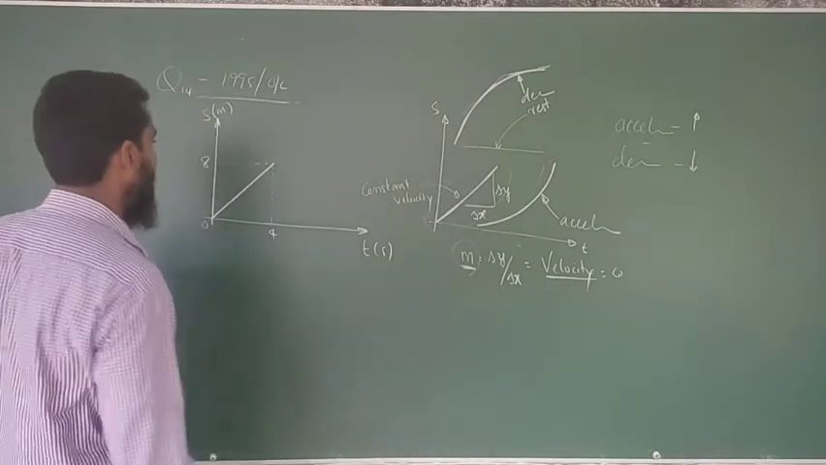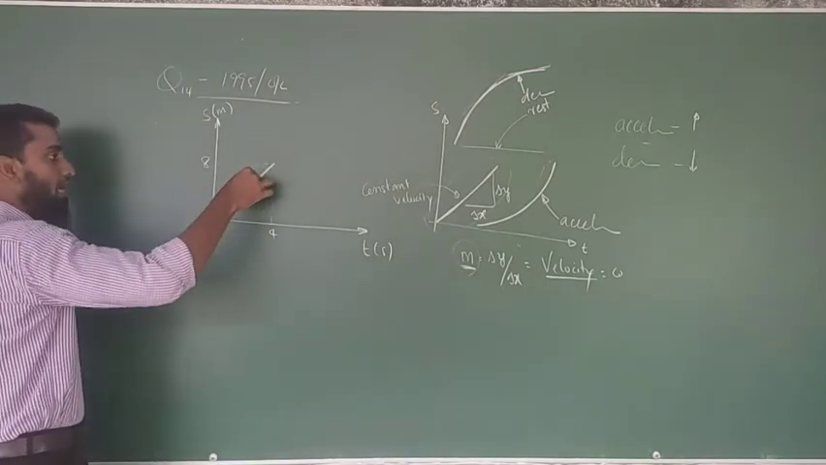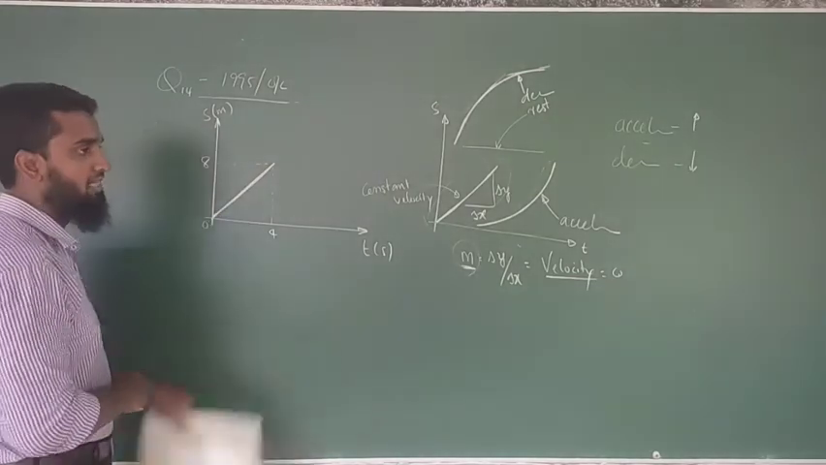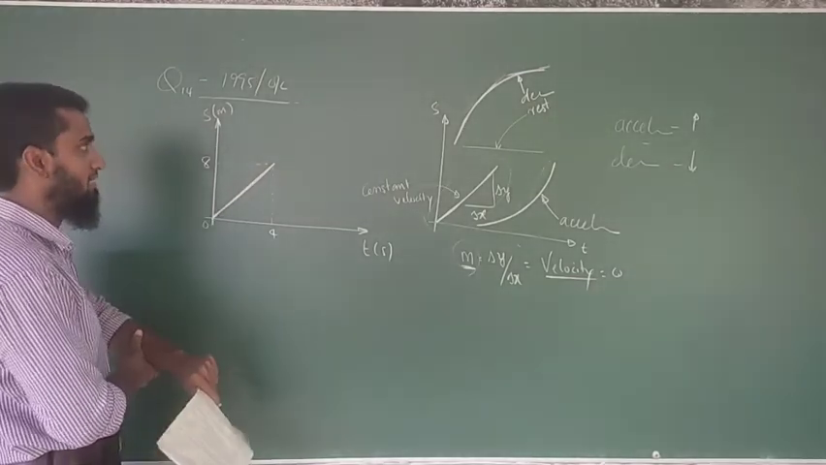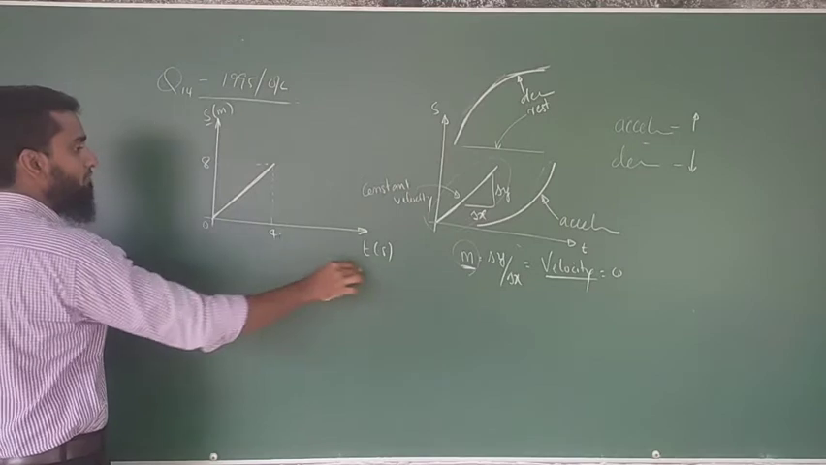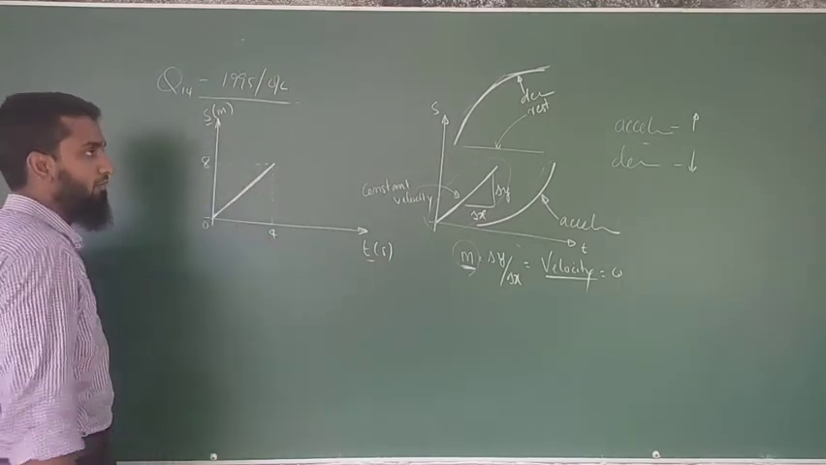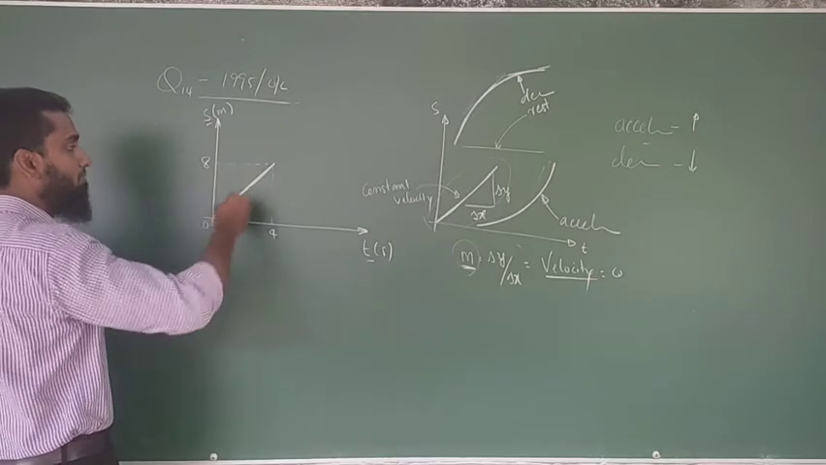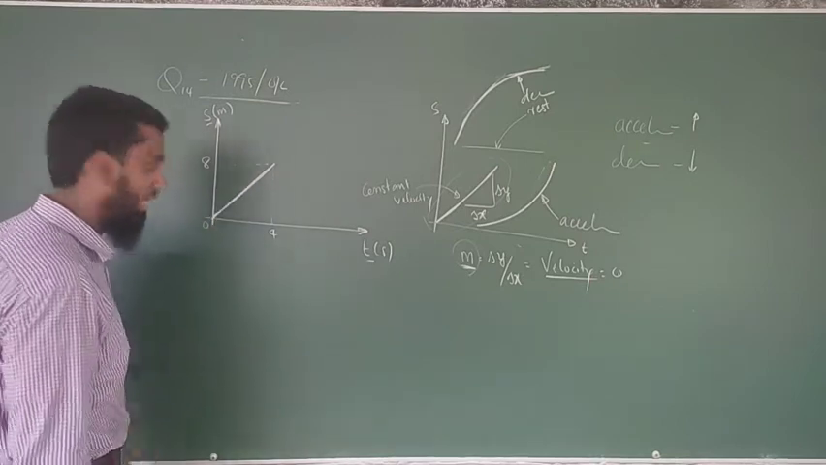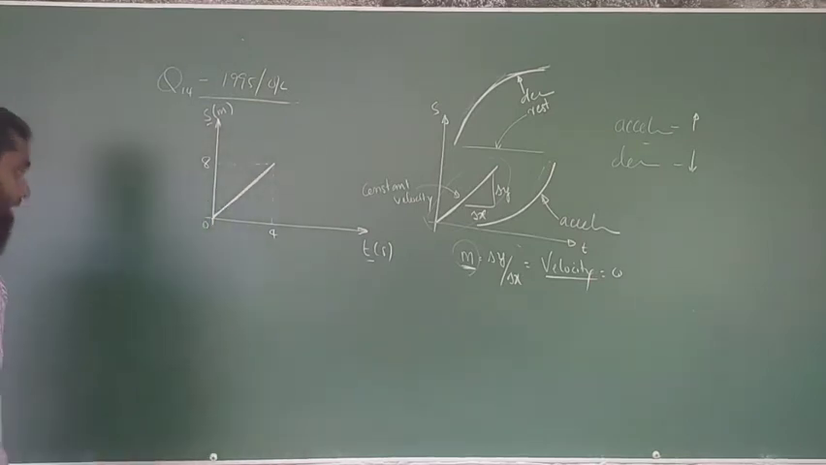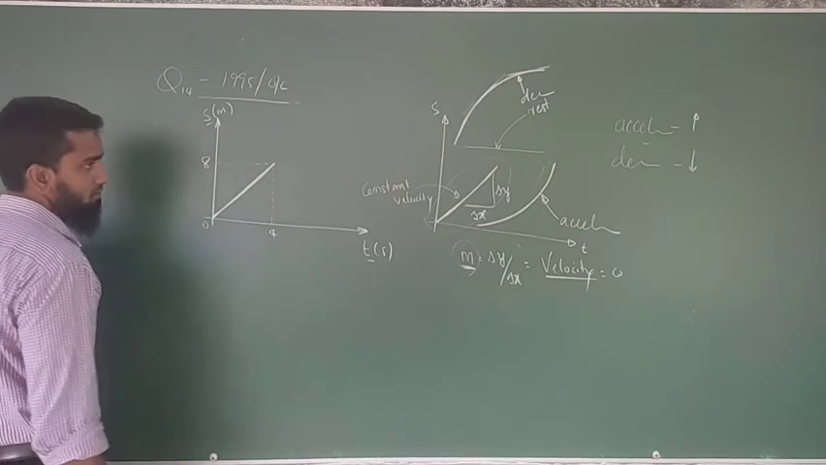Okay, now look at this. Here you have the same slope, which means the same velocity, for the displacement time graph. Be careful, this is a displacement time graph, not a velocity time graph. In the velocity time graph, this pattern would give you constant acceleration. Here it is constant velocity.